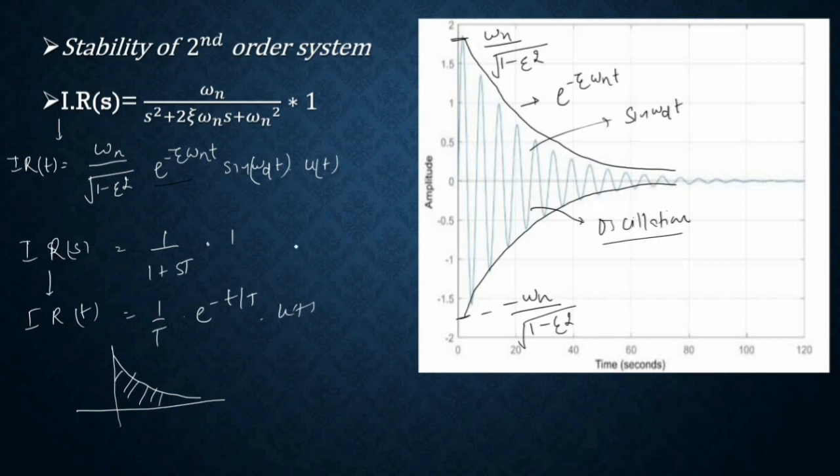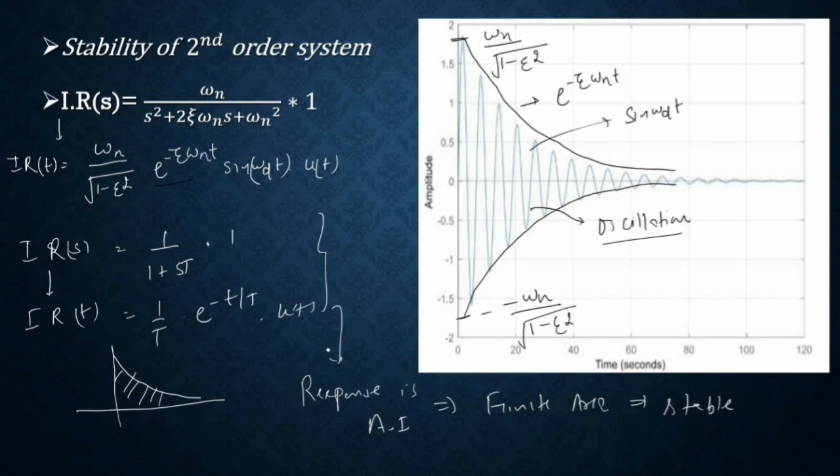So the area is finite, so you can say the response is absolutely integrable, and if the response is absolutely integrable, that means the curve under the response has a finite area. So you can say the system is stable. So this is all about the stability of a second order underdamped system.